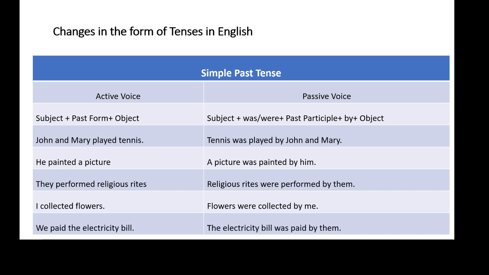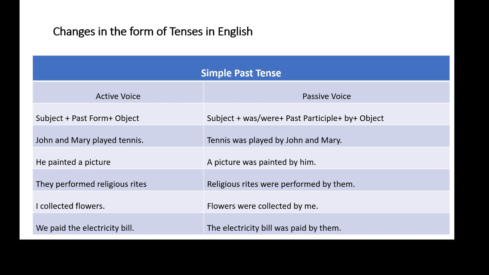The next example is: I collected flowers. In this sentence I is the subject, collected is the verb, flowers is an object. So this sentence has SVO structure. It is written in simple past tense because the verb collected is in simple past tense. So the correct conversion of this sentence into passive voice is flowers were collected by me.